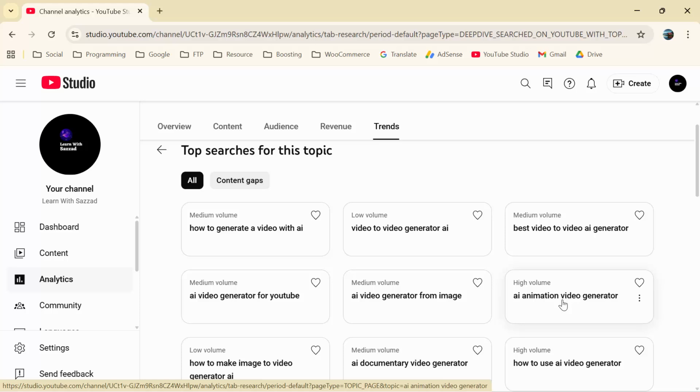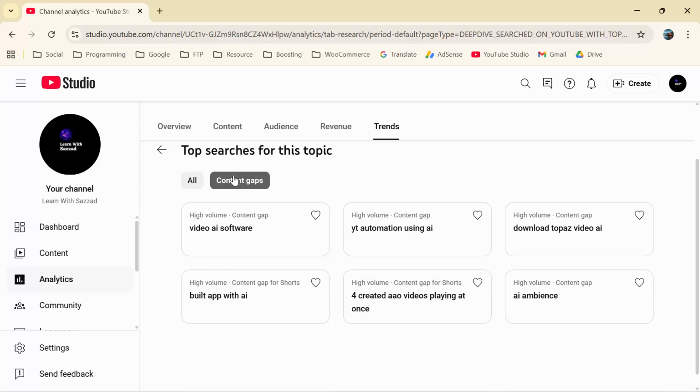So here another option is content gaps. So if you click on content gaps, these are the things that this type of video may not have been made yet on YouTube. So you have to make videos on these topics as well. These are the lack of videos in YouTube, so you have to select these options. All are in high volume, as you can see. So this is the third one, YouTube Analytics.